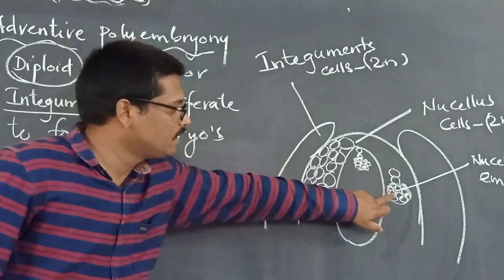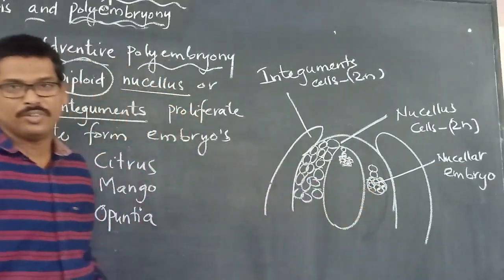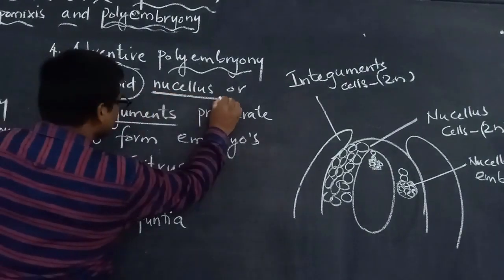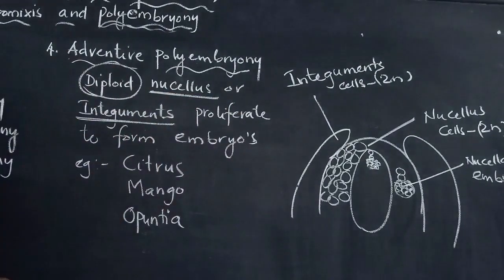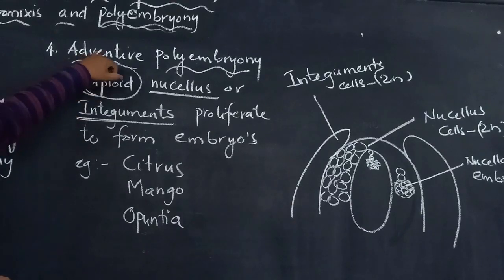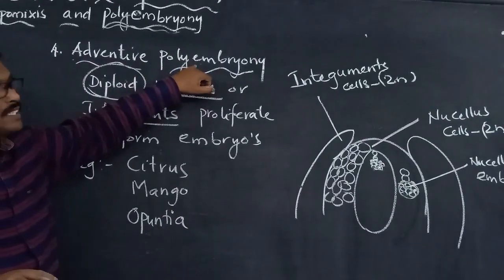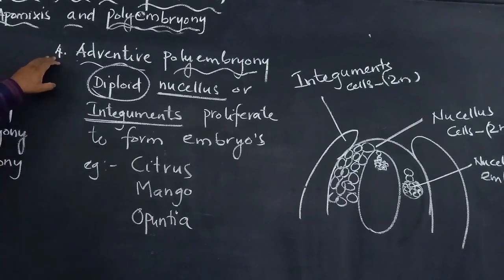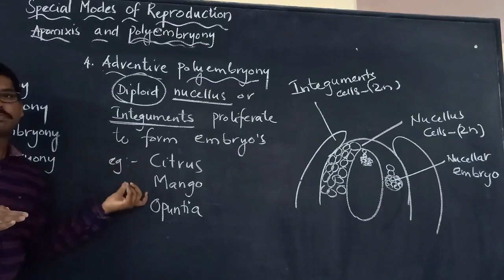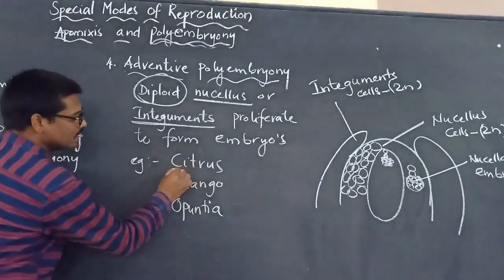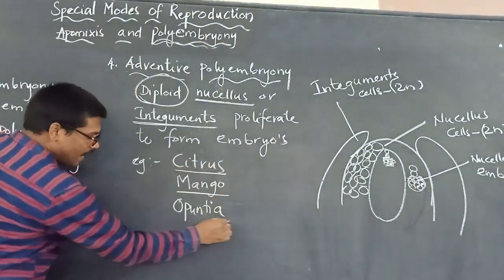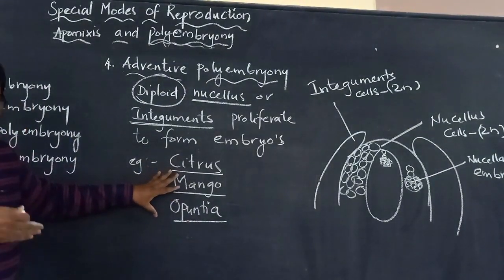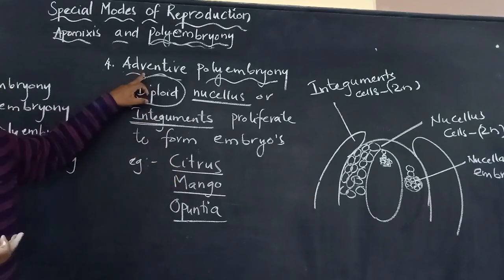This is a nucellar embryo. When an embryo is formed from a diploid cell of the nucellus or from the integuments, we call it adventive polyembryony. This type of adventive polyembryony is observed in some plants, and the best examples are citrus, mango and opuntia. These show adventive polyembryony.